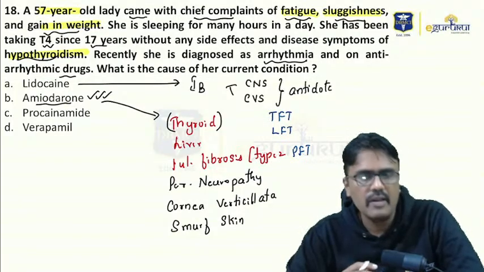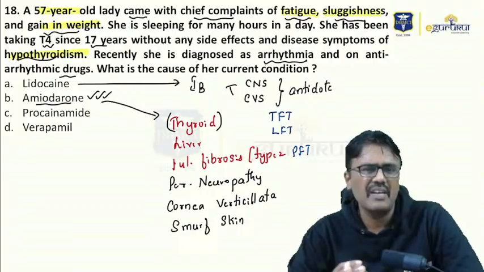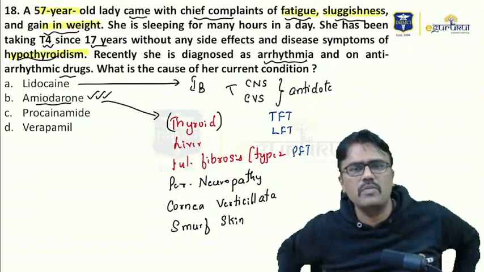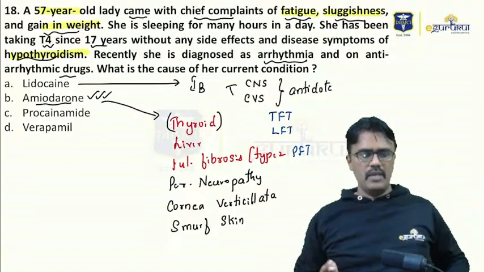So in the recent exam, they had asked the same question. The patient had pulmonary interstitial pneumonitis. Which antiarrhythmic should be stopped? Yes, there also it is amiodarone, which should not be used.